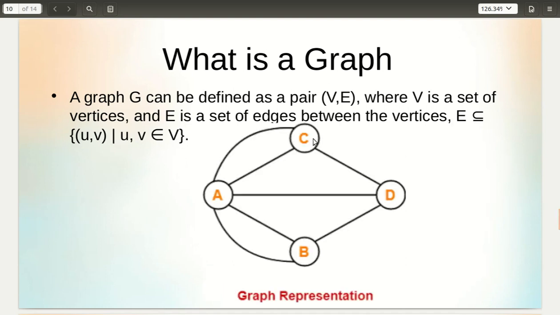Now here we have given an example of a graph. This is the same graph that was formed for the Königsberg bridge problem. Here there are 4 nodes A, B, C and D, and there are edges that connect these nodes. Nodes are also known as vertices.